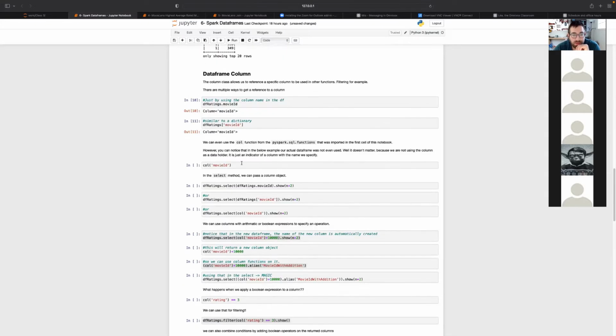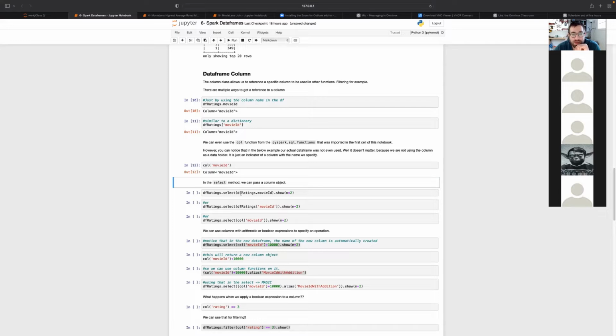So if I call the function column and just pass a string to it, it's going to create a column that is basically identical to these. Because the thing about column, again, is that it's not holding any data, it's just a description of a column. So in this case, all of these are describing a column that has the name movie ID. And this is something that you would use a lot in the actual processing.